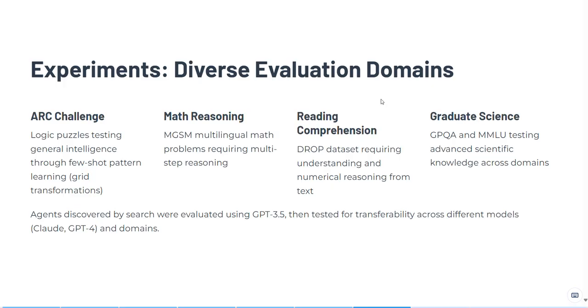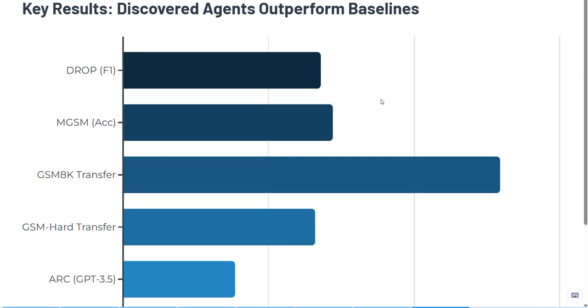Importantly, these agents discovered by search are not tested on the same model they were created with. They are evaluated with GPT-3.5 and then checked for variability across other models like Claude and GPT-4, and across domains. This tells us whether the discovered agents are genuinely robust or are just overfitting one setup.